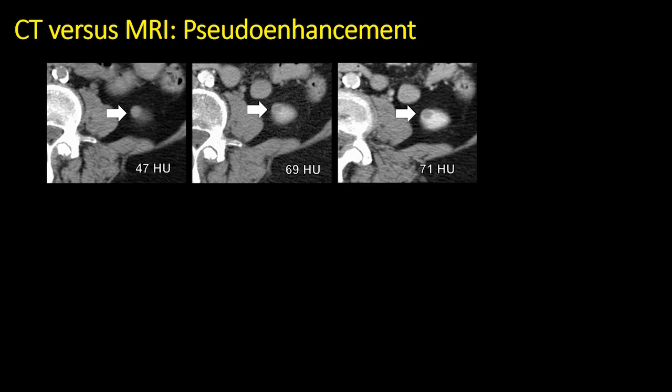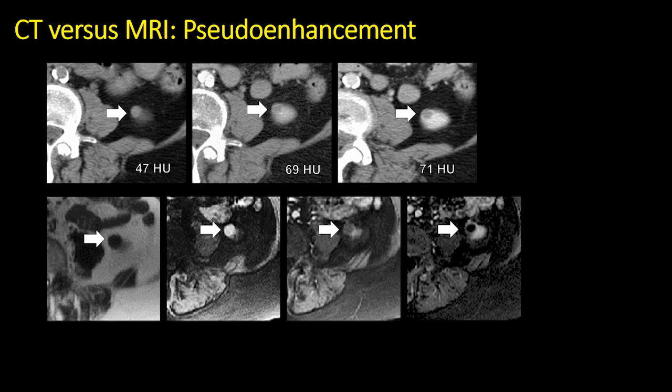A pitfall of CT compared to MRI, which we've discussed, is pseudoenhancement, which is the artificial increase in attenuation comparing pre- and post-contrast images in small endophytic renal cysts due to beam hardening artifact from iodine accumulation in the adjacent kidney. MRI is not susceptible to this artifact and can be used to confirm the absence of enhancement, particularly when pseudoenhancement is suspected within a renal lesion that is small or endophytic.